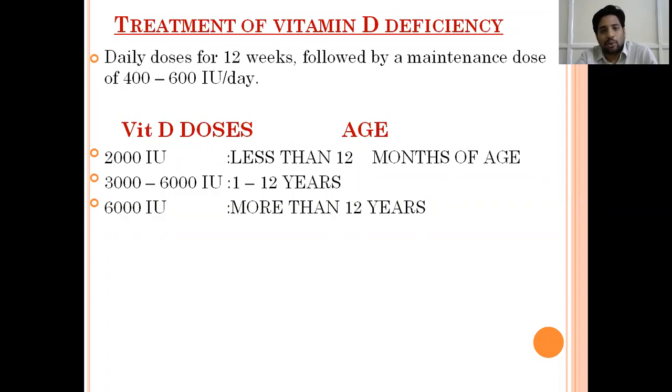For 1 to 12 years, we'll give 3,000 to 6,000 international units. For children more than 12 years, we give 6,000 international units per day. We give it like this for 12 weeks, followed by maintenance. Maintenance will be a low dose, like 400 to 600 international units per day. This is the treatment of vitamin D deficiency.